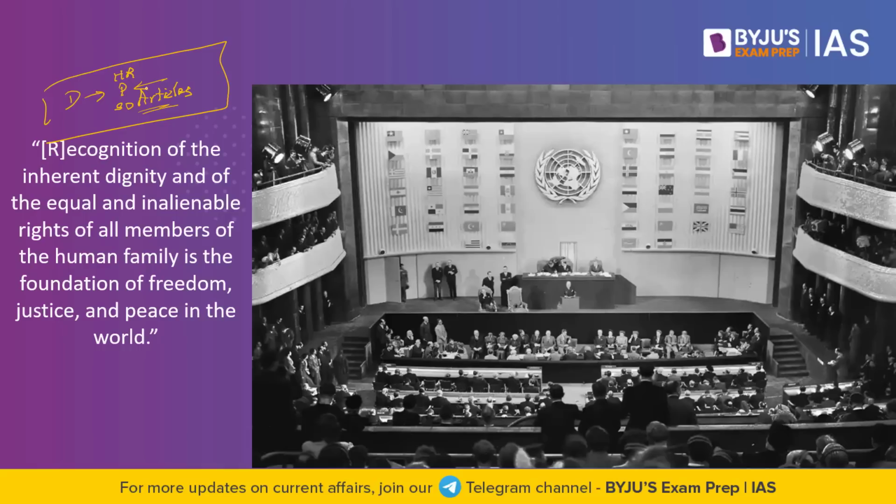When you look at World War I and World War II, what exactly happened? There was large scale violation of human rights. What are these human rights? All of us are born as humans, irrespective of race, caste, religion, country, ethnicity and so forth. Every single person who is born as a human is given certain rights by default. Such rights are called human rights.